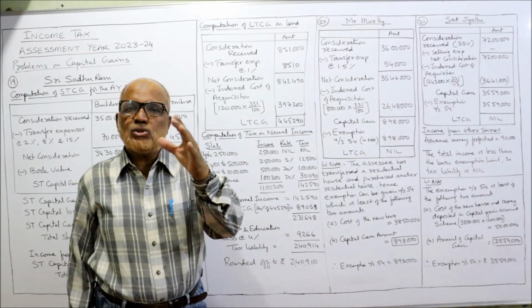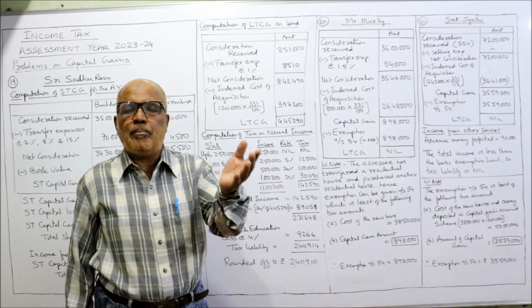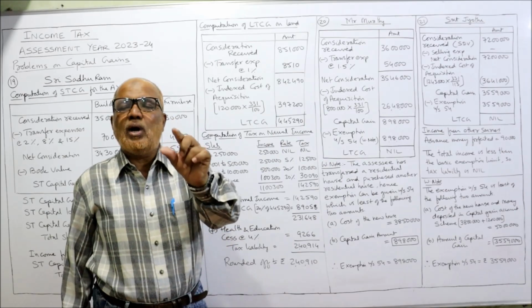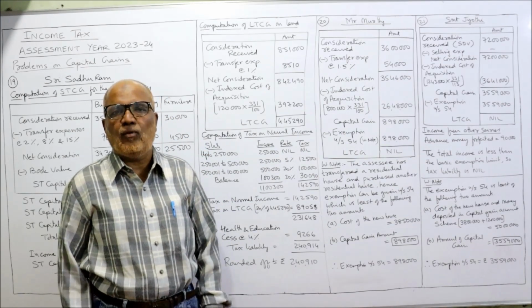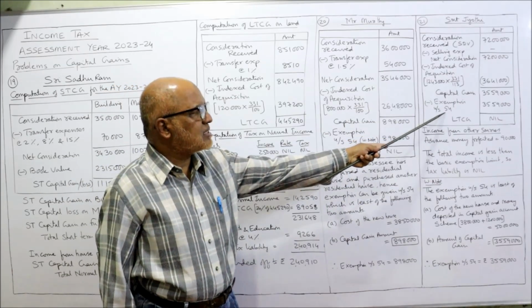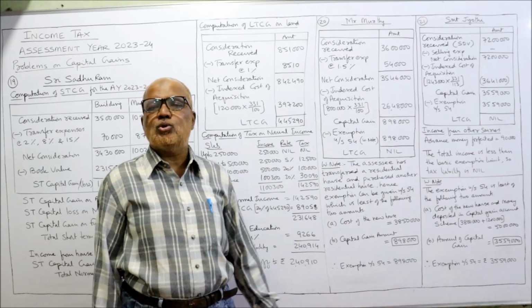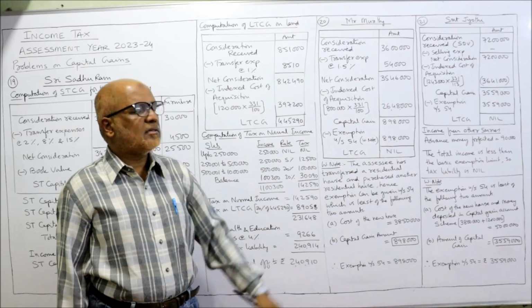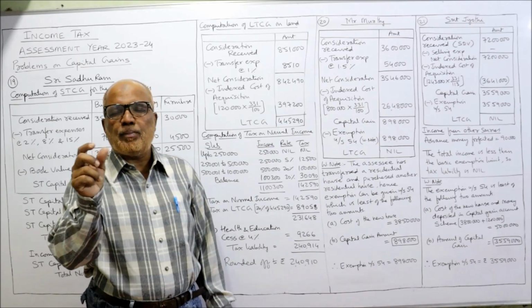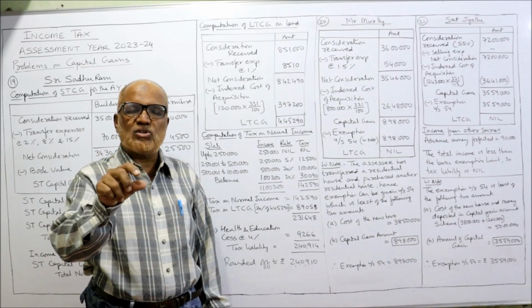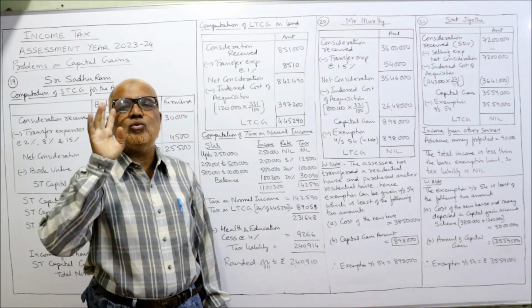Now she has sold one residential house and purchased another residential house. So exemption is allowed under section 54. So here less exemption under section 54. In working note you should show, you should write that she has sold one residential house and purchased another residential house. So exemption under section 54 is allowed to the least of the following two amounts.